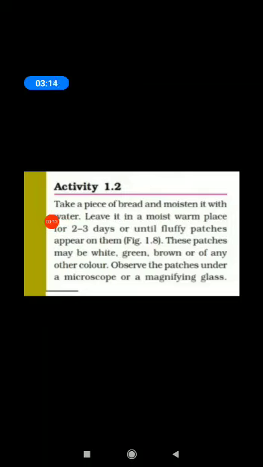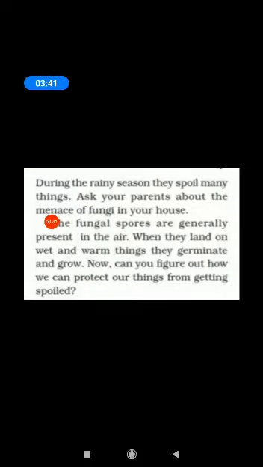Take a piece of bread and moisten it with water. Leave it in a moist warm place for 2 to 3 days or until fluffy patches appear on it. These patches may be white, green, brown or of any other color. Observe the patches under a microscope or a magnifying glass. During the rainy season, fungi spoil many things. Ask your parents about the presence of fungi in your house.